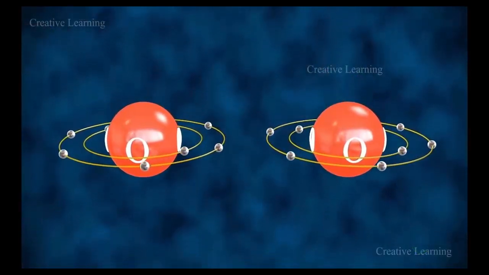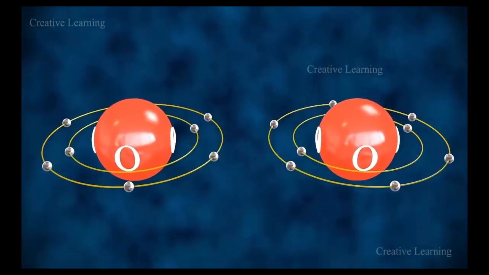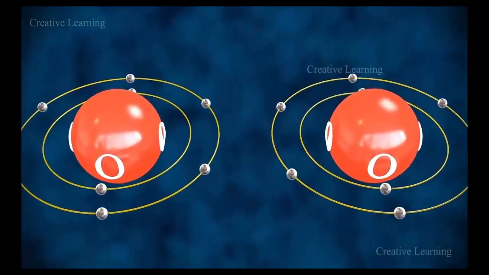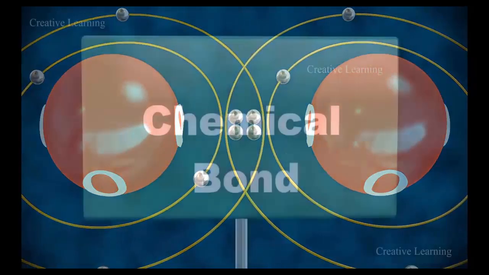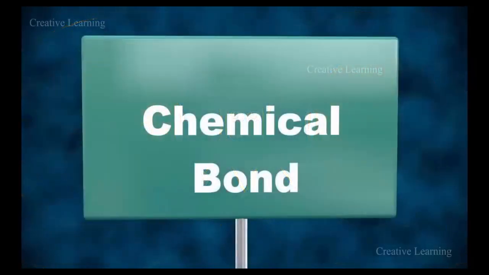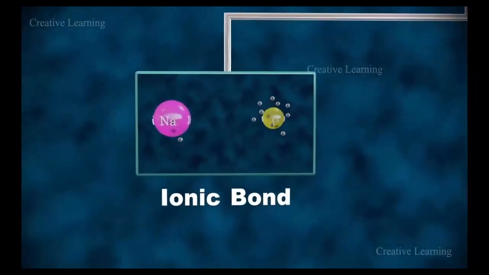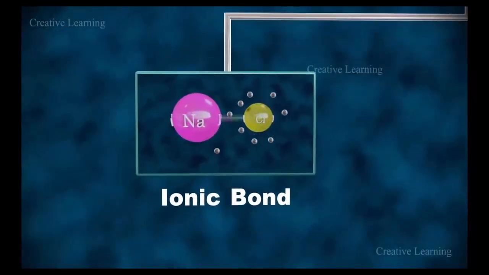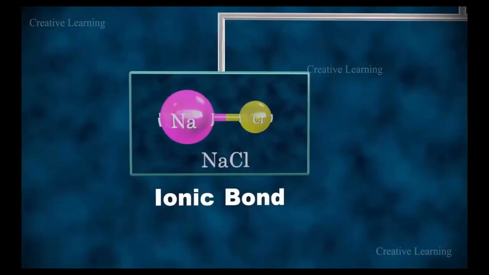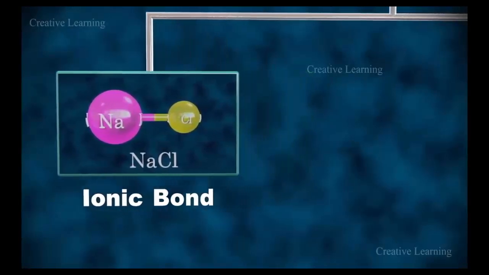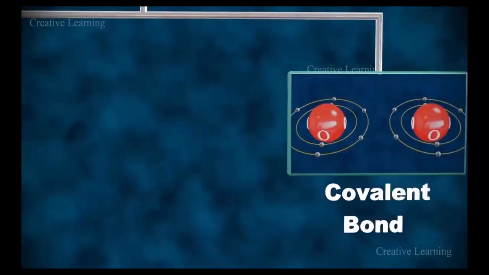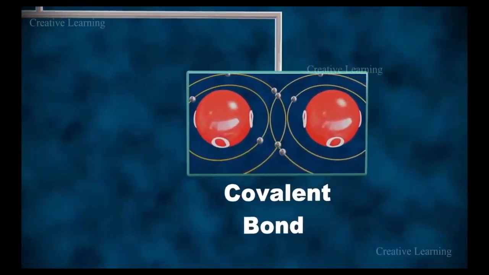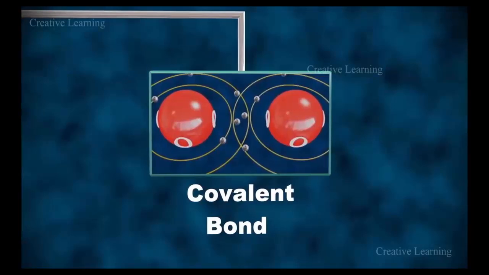The strong force that holds together the constituent particles, atoms, ions or molecules, in a chemical species is known as a chemical bond. The chemical bonds are broadly classified as ionic bond and covalent bond.